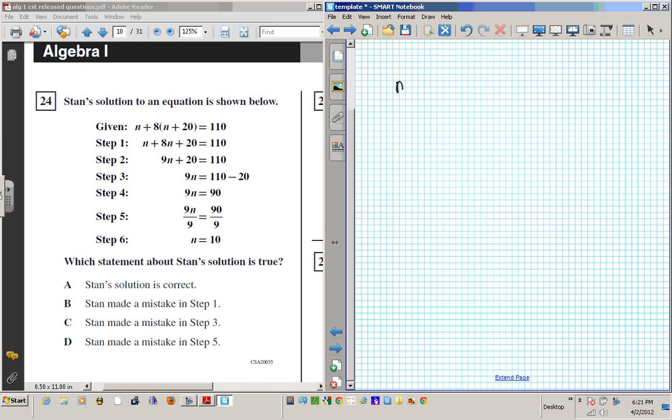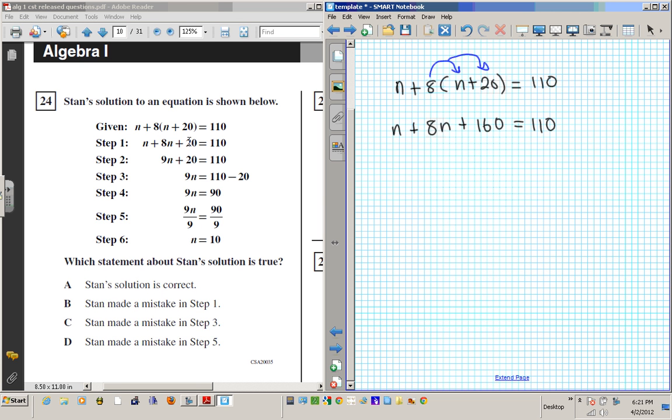So we'll start with the given (n + 8)(n + 20) = 110. The next step is we need to distribute, right? So distribute 8 to these two quantities right here. So we're going to have n + 8n + 160 = 110, okay? Is that what we have? 8 + 8n + 20.